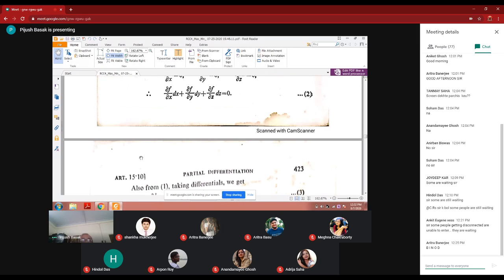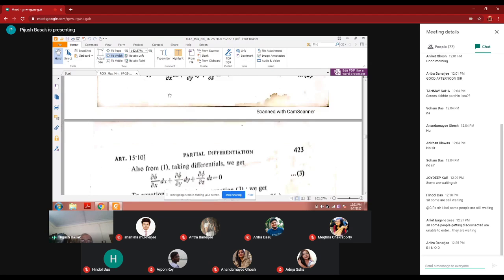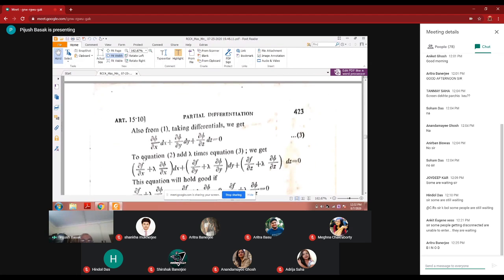This is the differential of dx del f del x. Next one, 5: what is the differential of dx del phi del x? But I am multiplying with lambda: lambda into del phi del x into dx plus lambda into del phi del y into dy, etc. So after arranging, taking common, I get this.